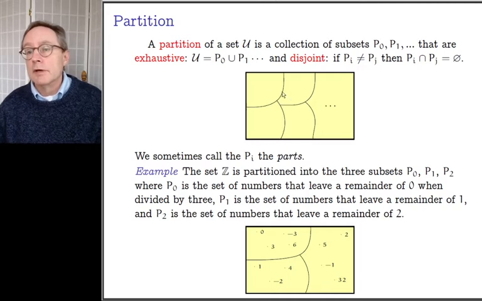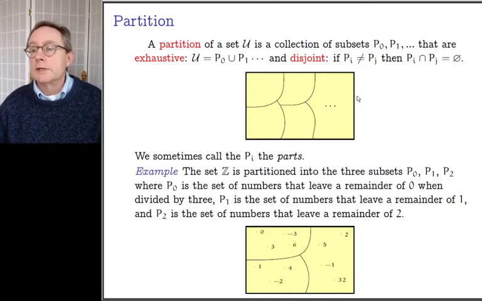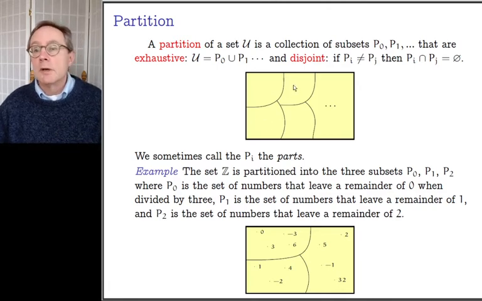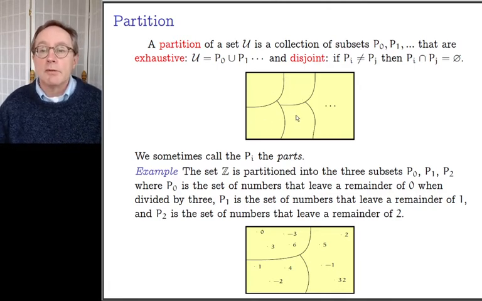So the picture is here. The universe, of course, is inside of the rectangle, and I've broken the universe of all possible lowercase u's up into cases. Some lowercase u's go in P0, some lowercase u's go in P1, some lowercase u's go in P2, some in P3, etc.